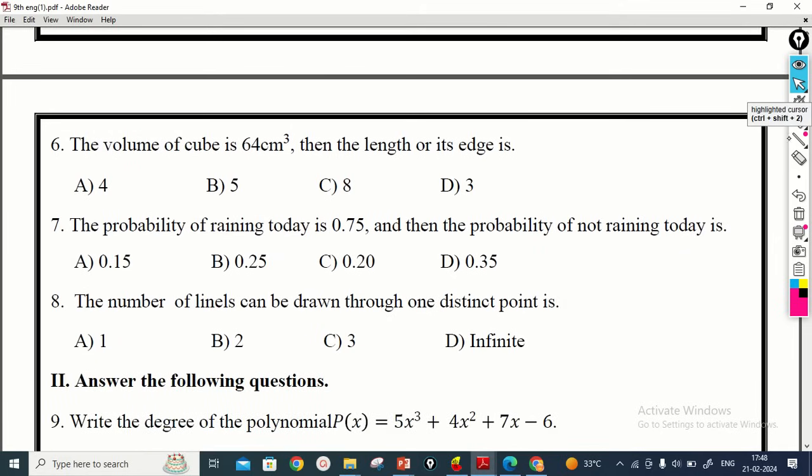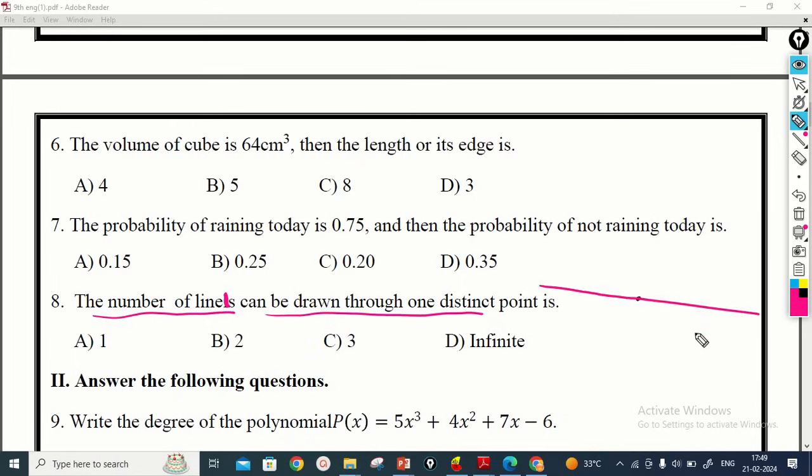The objective type last question is here. The number of lines that can be drawn through one distinct point. That means we put one point here. If you draw a line through this point, and then we draw another line through this point, then we draw another line through this point, that means you can draw an infinite number of lines through this point. Therefore, through one point we can draw an infinite number of lines. So option D is the correct answer.